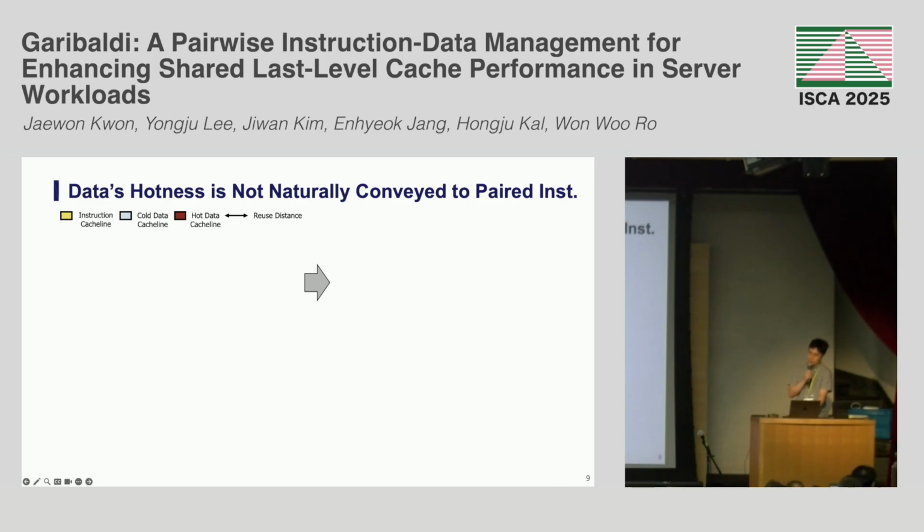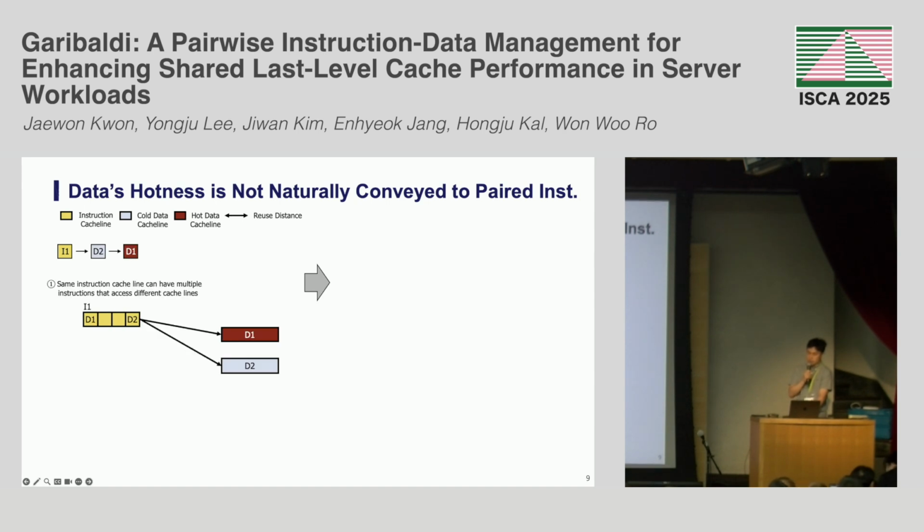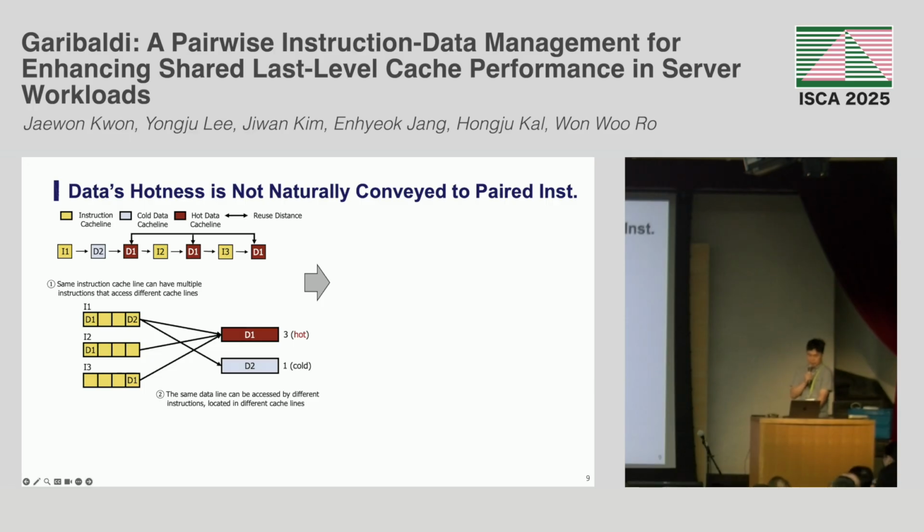We investigate the mechanism of the instruction victim problem in several workloads with a many-to-few access pattern. An instruction cache line might have multiple instructions that access different cache lines. In several workloads with substantial data sharing, the data lines accessed by multiple instructions are likely to remain because of their hardness. In contrast, instruction cache lines might be evicted because they are not reused for a long time after the first access.